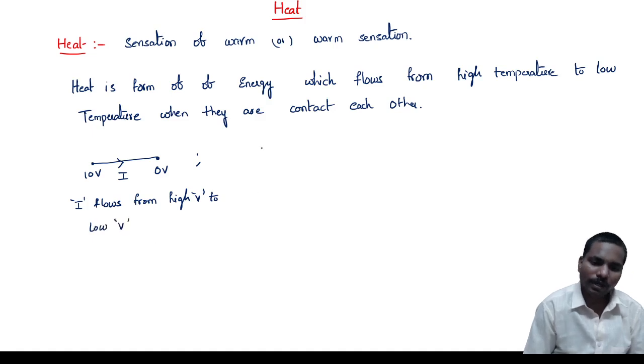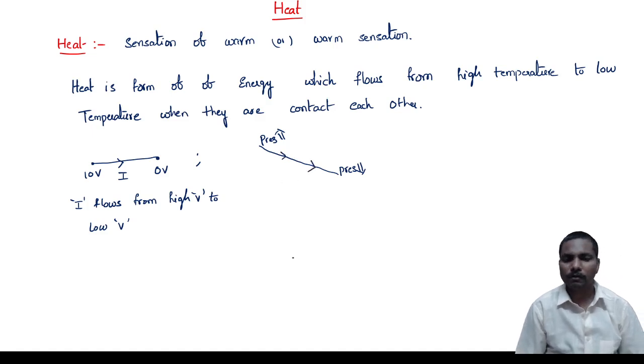In the same way, if you consider water, water also flows from higher pressure. If the pressure is high here and low here, water flows from high pressure to low pressure.